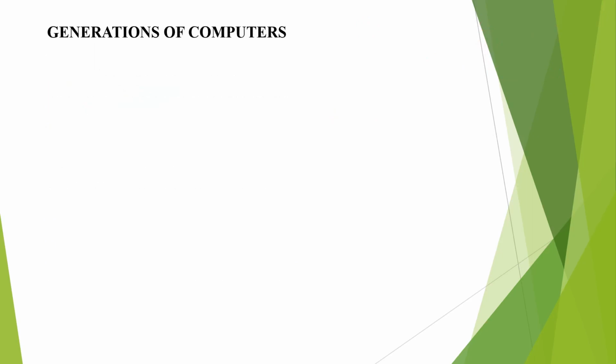The next topic is generations of computer. I hope you all remember the years of these generations, isn't it? We already discussed them in part 2. I showed you the generations, the periods and the main components. I didn't show you the merits and demerits of each generation. This is the first 5-mark question of your book.